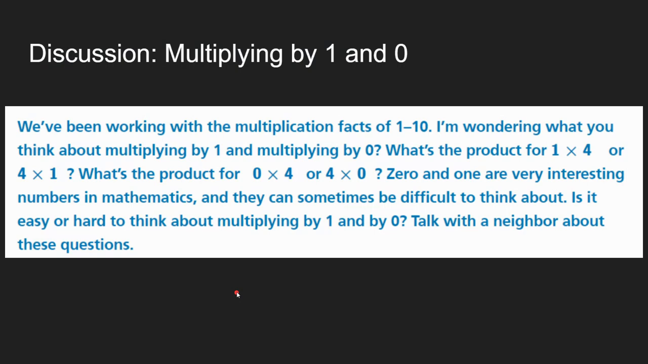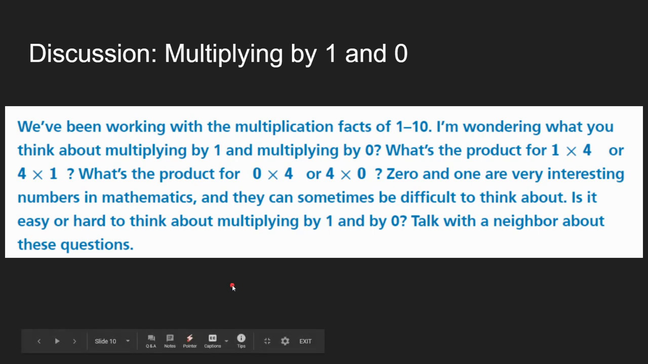Now we've been working with multiplication facts of 1 through 10. And I'm wondering what you're thinking about multiplying by 1 and multiplying by 0. What's the product for 1 times 4 or 4 times 1? If I have 4 popsicle sticks and I just have one group of them, I still just have 4 popsicle sticks. So 1 times 4 or 4 times 1 is still 4. Now what's the product for 0 times 4? Well, if I have 0 groups of popsicle sticks, it doesn't matter what number I multiply by 0. I'm still going to have 0. So 0 times 4 and 4 times 0 are always going to be 0.